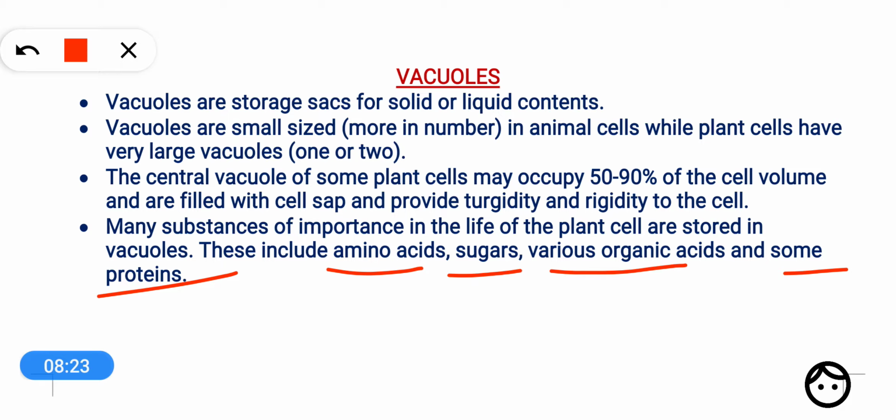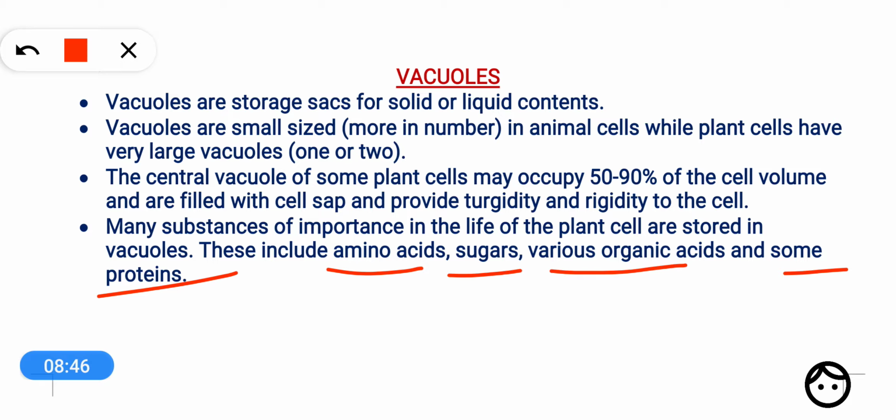So let us summarize what vacuoles are. Vacuoles are vesicles which are membrane bound, and they are storage sacs, storage houses of the cell. They store solids and liquids. They store amino acids, sugars, various organic acids, and proteins.